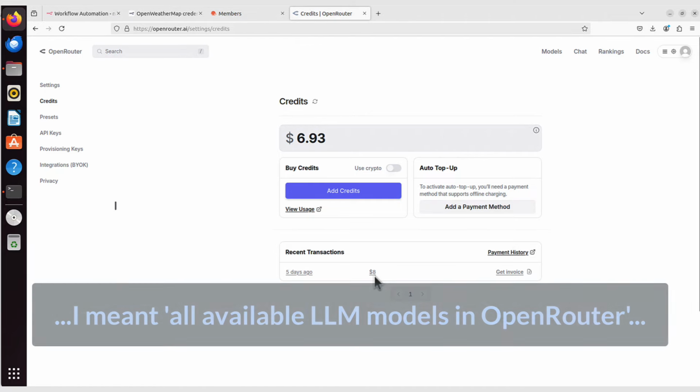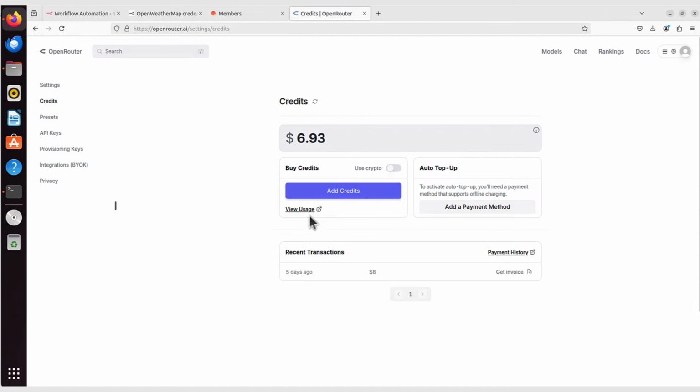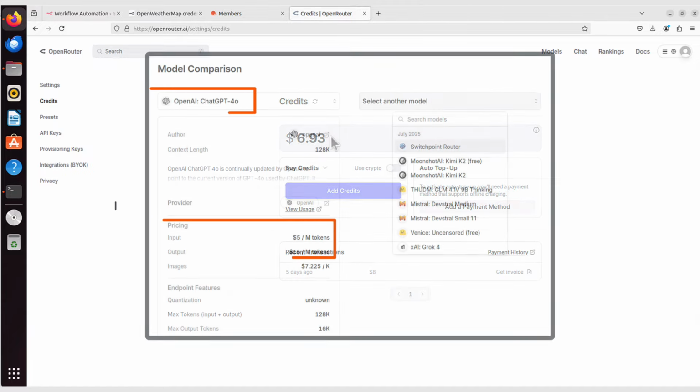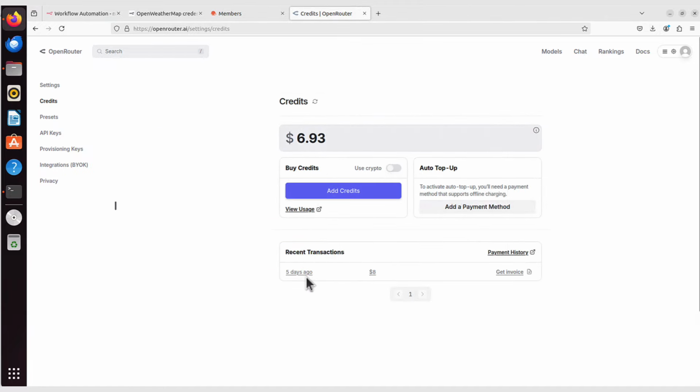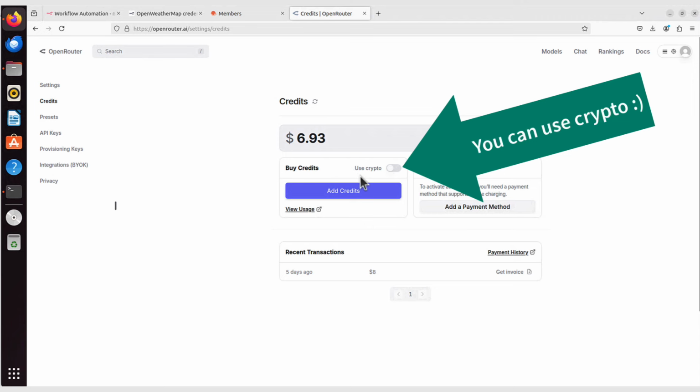As you can see, I added $8 here 5 days ago, and I still have $6.93 available. They will charge you per 1 million tokens, so it's not like it costs much really. I used it quite a lot, and in 5 days I used $1. Once you've got that credit, I think $5 is the lowest you can go, I'm not sure.